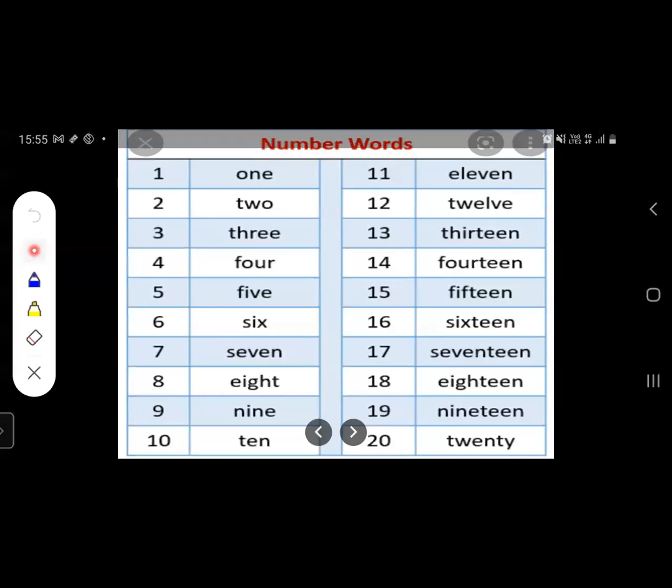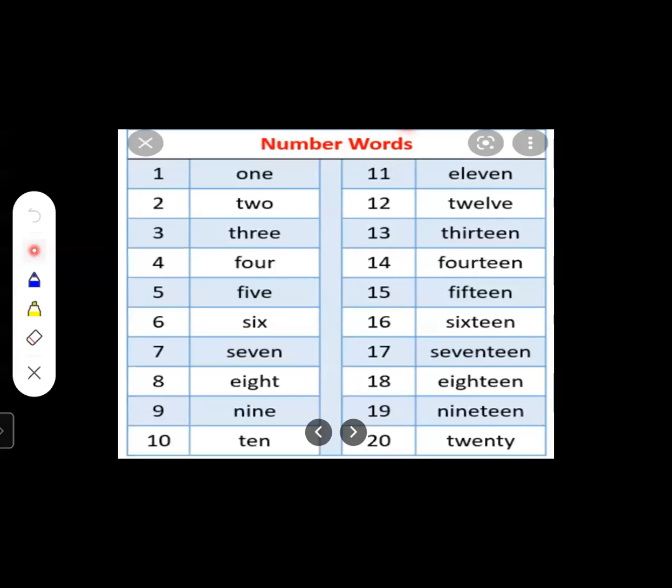SIXTEEN, 16. SIXTEEN, 16. Next is 17. SEVENTEEN, 17. SEVENTEEN, 17. Next is 18.